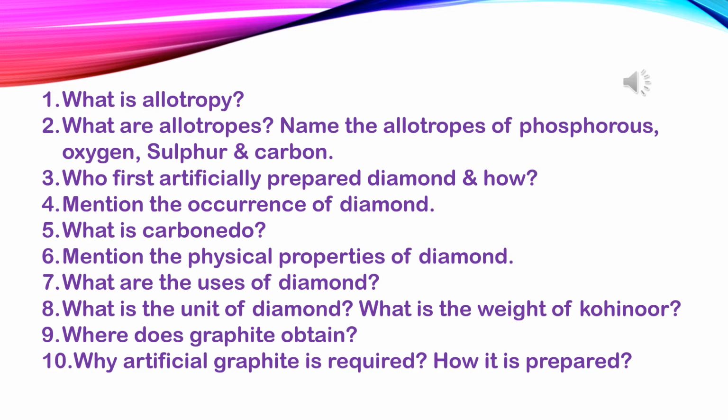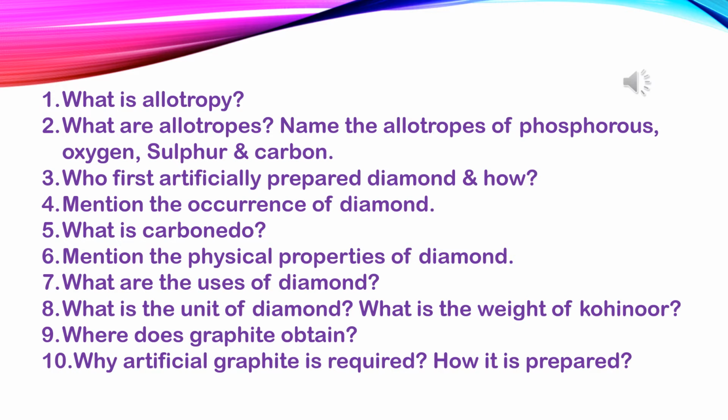Number 4. Mention the occurrence of diamond. In nature, diamond is found in igneous rock. As a mineral, diamond is obtained in Golconda of India, South Africa, Brazil and America. In the mines of South Africa, 96% of the world's diamond is obtained. Diamond remains in cubic or octahedral form in the rock. After lifting from the mines, the rocks are crushed to separate diamond.